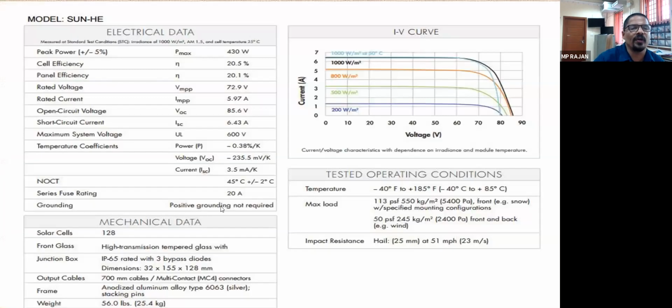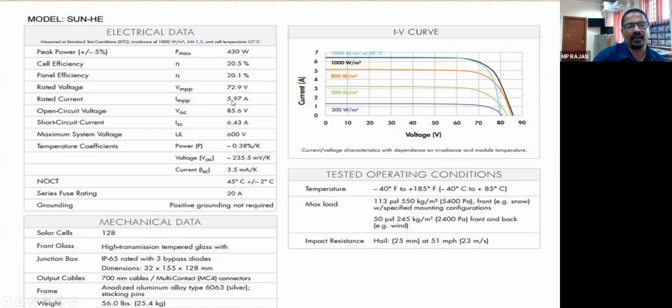So this is a model of data sheet provided at the backside of the solar panel. Power is given 430 watt, cell efficiency is given 20.5%, and panel efficiency is 20.1. And this is the voltage at the maximum power point, 72.9 volt. Here you can see an open circuit voltage of 85.6, so your available or useful voltage is only 72.9. Same is the case with the current. Short circuit current is 6.43 ampere, whereas the available or useful current is 5.97.